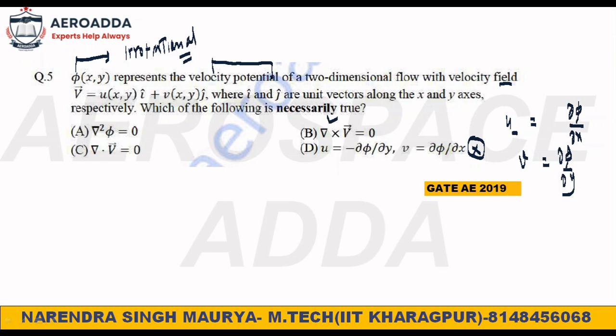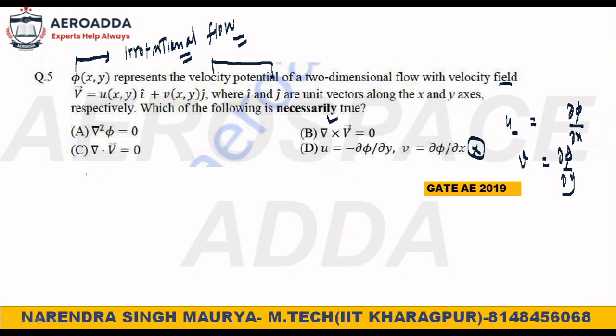When a potential function exists, it is already an irrotational flow. That means curl V is equal to 0. So this is not a necessarily true condition, because by default it is already there.